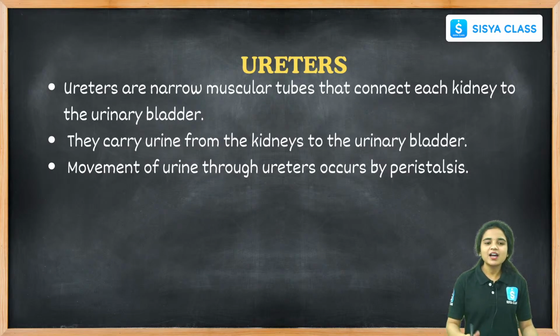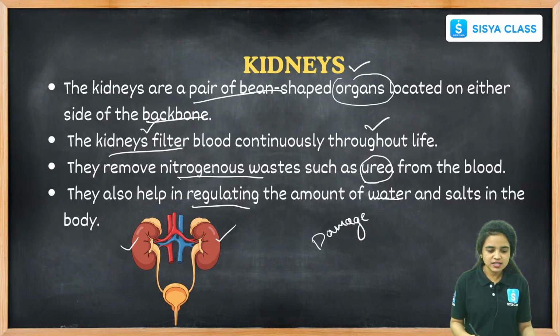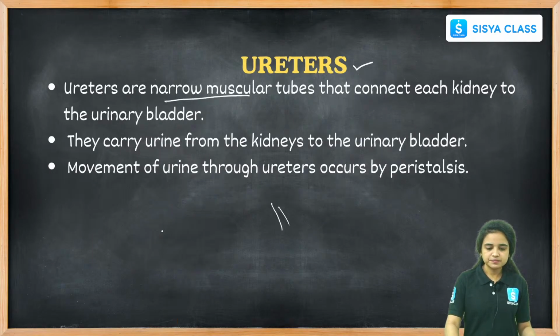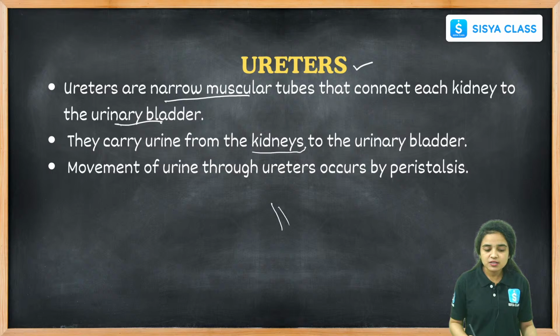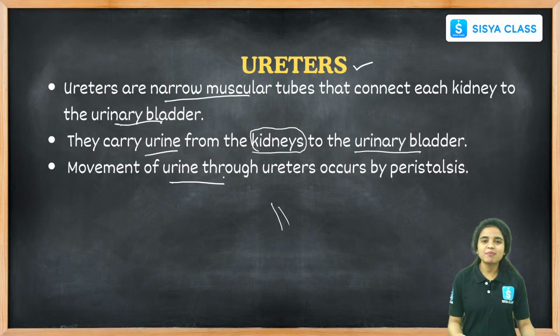Right, students? Now the next part, the ureters. Ureters are narrow muscular tubes that connect each kidney to the urinary bladder. The urinary bladder is the temporary storage of urine. The ureters carry the filtered liquid waste, urine, from the kidneys to the urinary bladder, and the movement of urine through the ureters occurs by peristalsis.